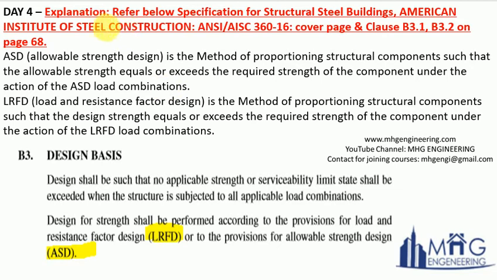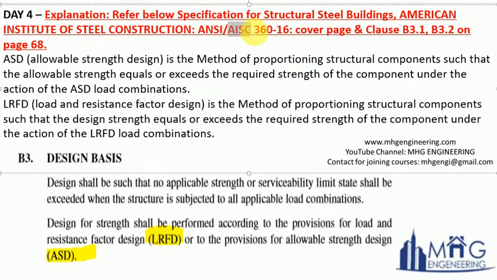So for the explanation, refer to the Specification for Structural Steel Buildings, American Institute of Steel Construction, ANSI/AISC 360-16. So this is a steel code of America. AISC is the American Institute of Steel Construction, 360 is the code number, and 16, that is 2016, is the latest version. So I have attached this cover page, and I have attached a few clauses giving the answer to our quiz question. Clauses B3.1 and B3.2 are there on page 68.